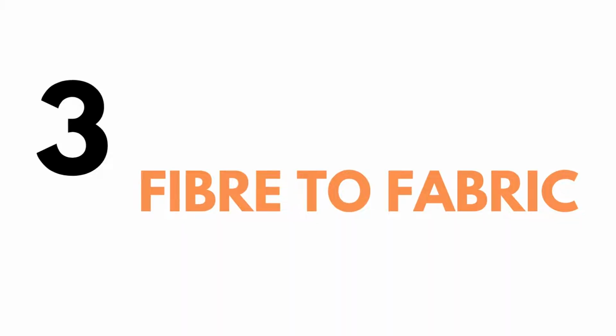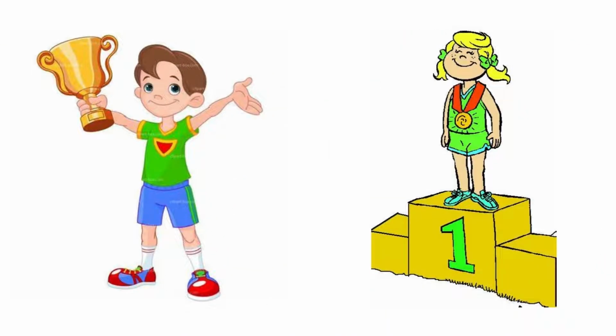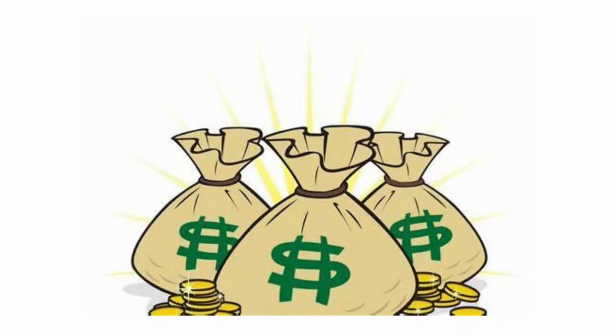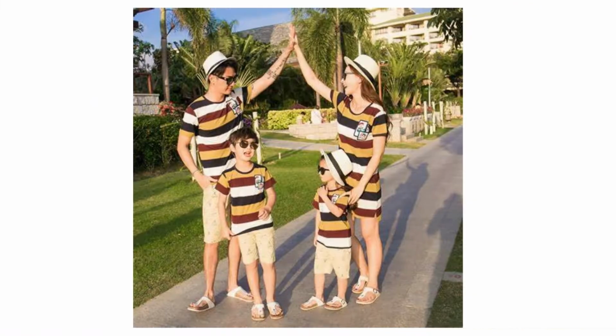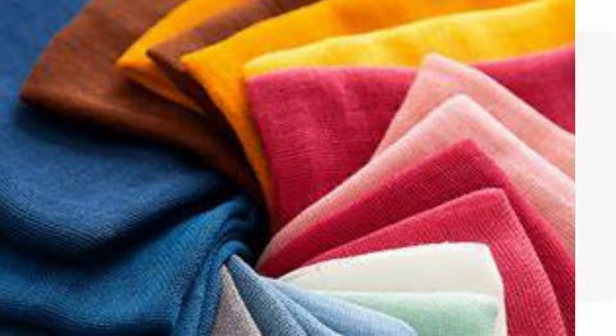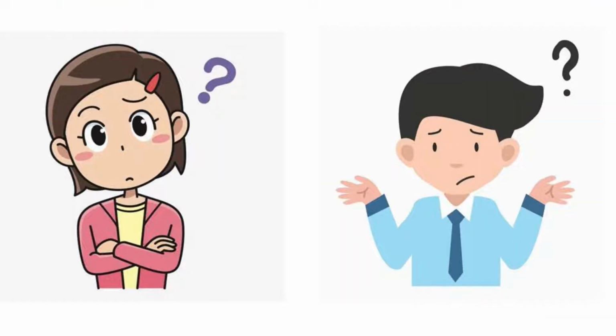So let's start. Paheli and Boojho won the first prize in a science quiz competition held at their school. They were very excited and decided to use the prize money to buy clothes for their parents. When they saw a large variety of cloth material, they got confused.